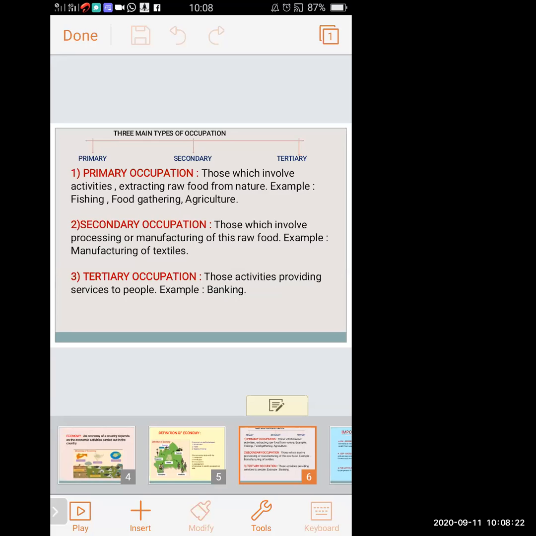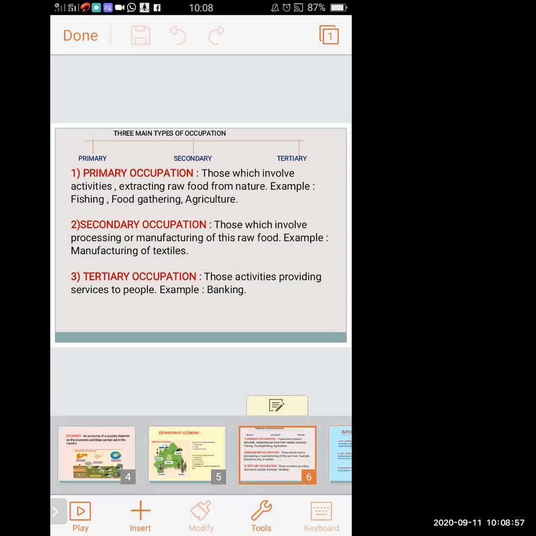Now we will see tertiary occupation. It means those activities providing service to people. In tertiary occupation, there are services which are given by a specific person to other persons. All the services. For example, teacher. I am a teacher. I am teaching you. So I am giving a service of teaching to you all. So this is a type of service which comes in the tertiary occupation.